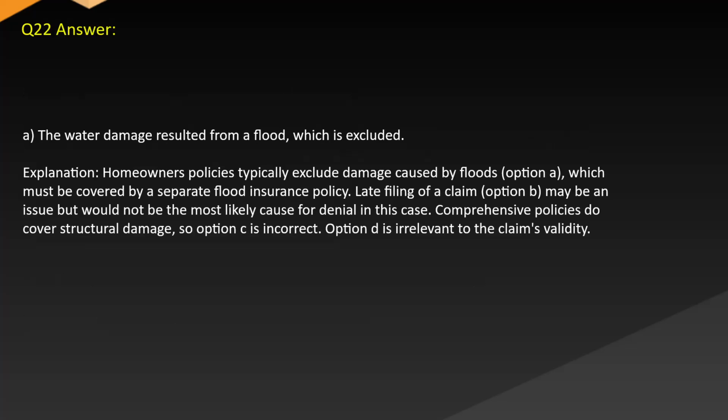Answer A. The water damage resulted from a flood, which is excluded. Explanation: homeowners' policies typically exclude damage caused by floods, option A, which must be covered by a separate flood insurance policy. Late filing of a claim, option B, may be an issue but would not be the most likely cause for denial in this case. Comprehensive policies do cover structural damage, so option C is incorrect. Option D is irrelevant to the claim's validity.